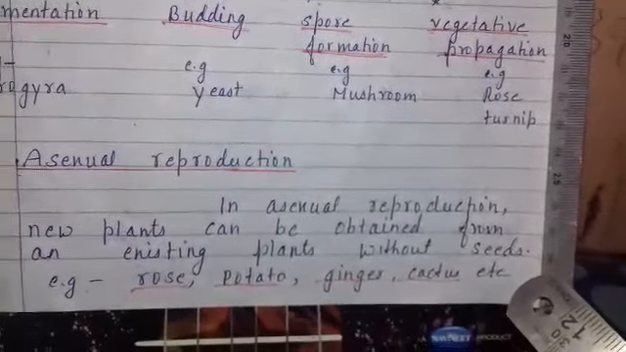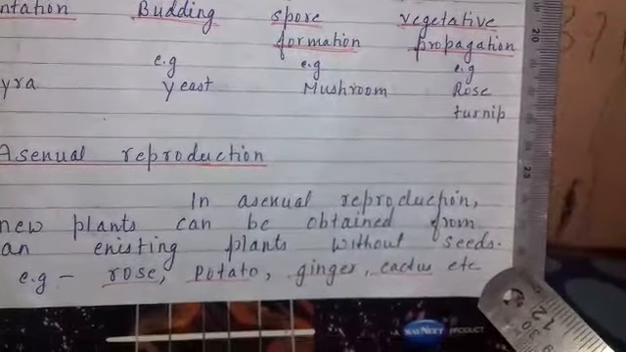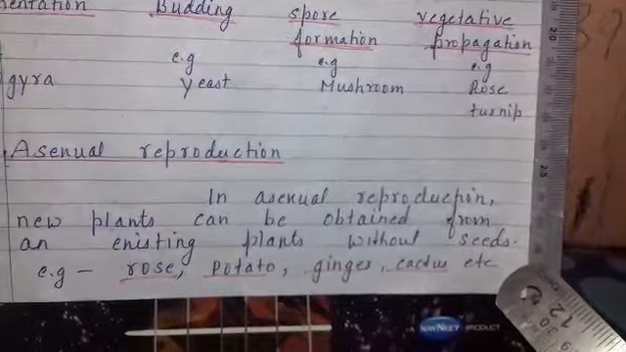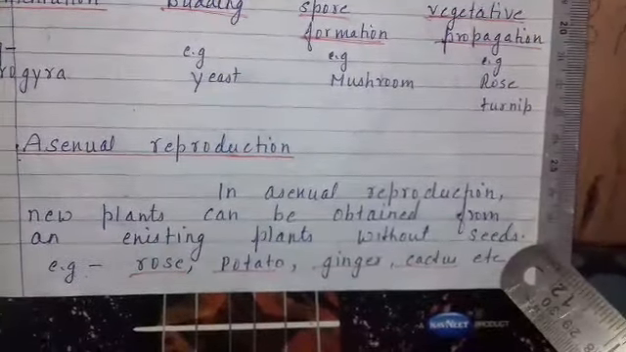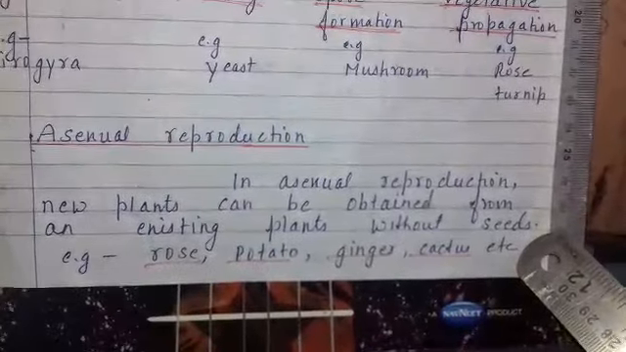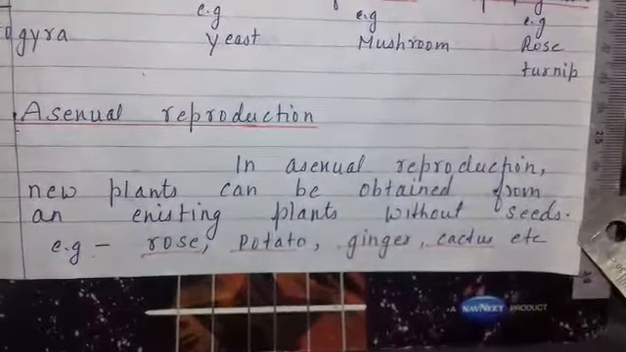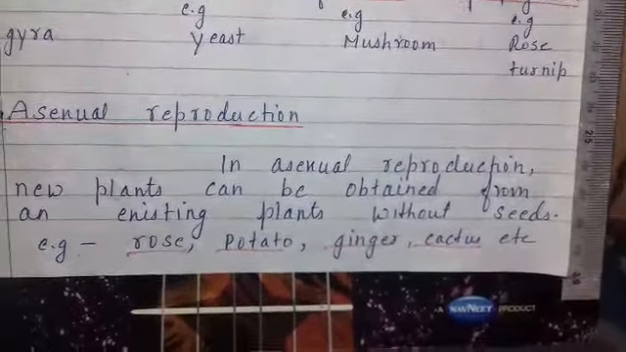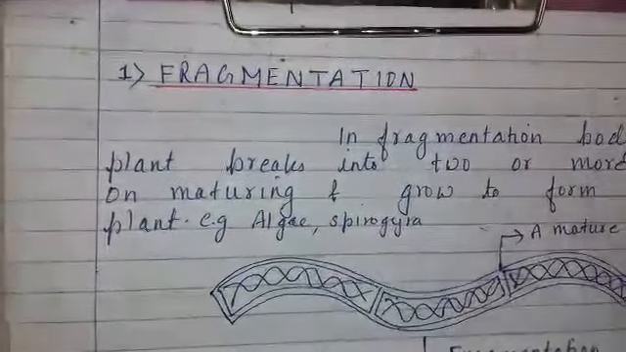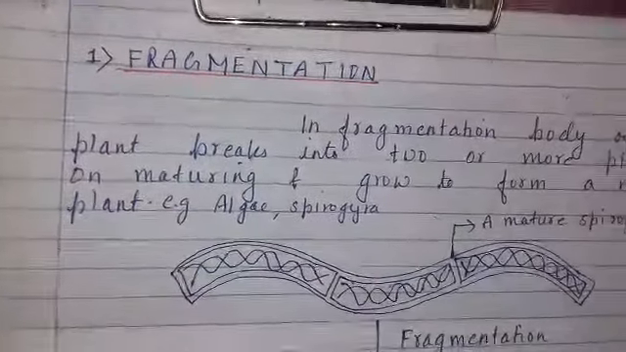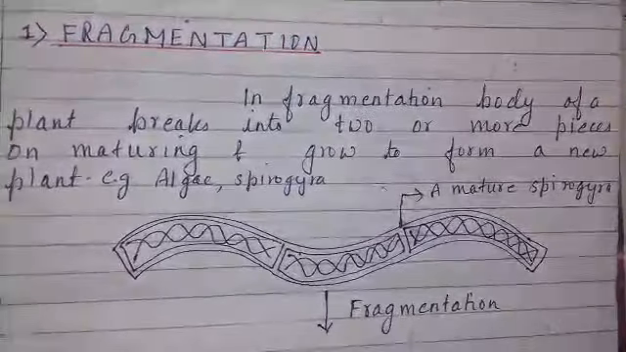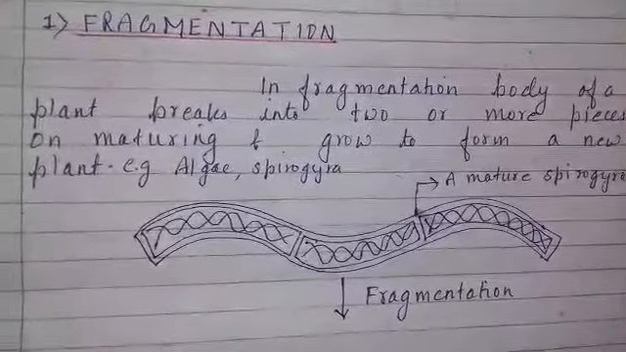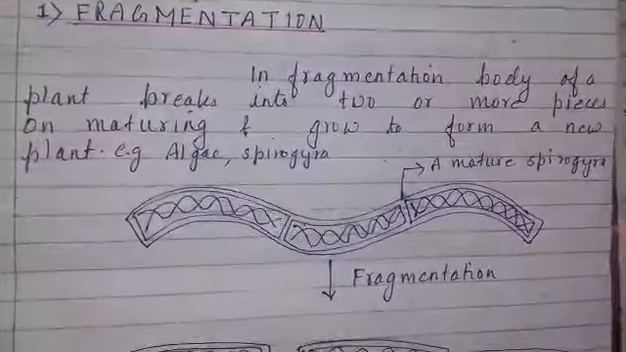Example: rose, potato, ginger, cactus. It means that in asexual reproduction, there is no requirement of seeds for the development of new plants. They arise from their parent plants. Now, the first one is fragmentation. In fragmentation, the body of the plant breaks into two or more pieces on maturing and grows to form a new plant.